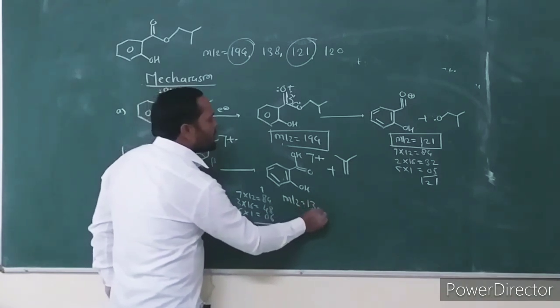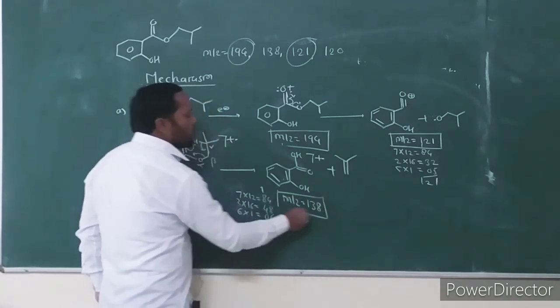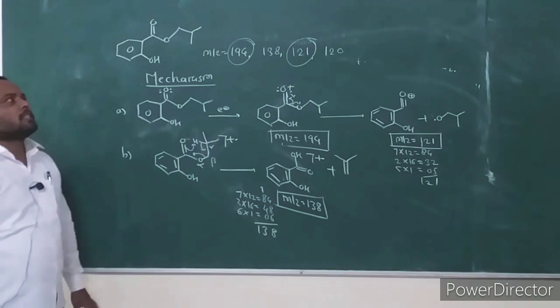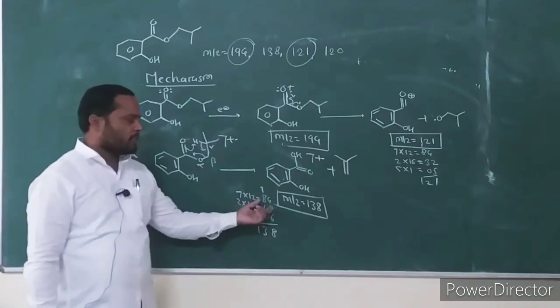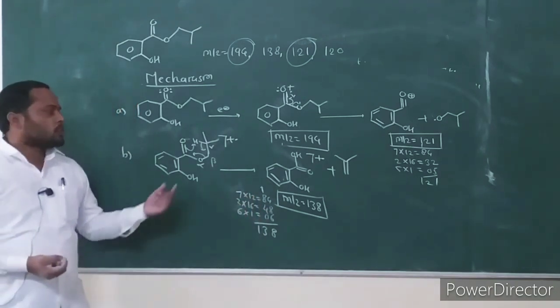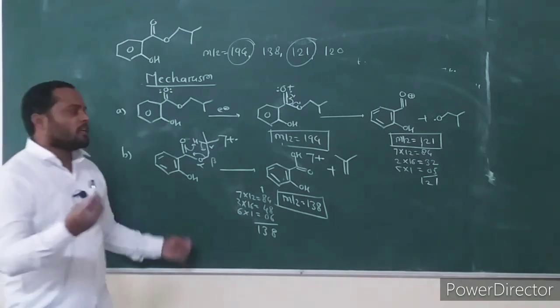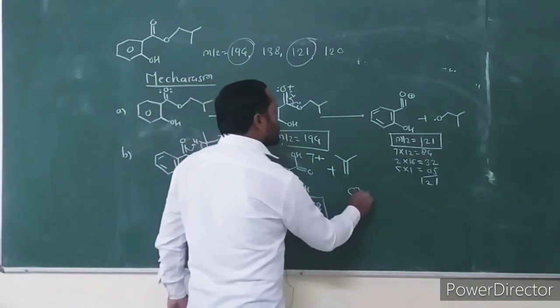This is the fragment ion at mass to charge ratio 138. This is the McLafferty fragment ion which has mass to charge ratio 138.